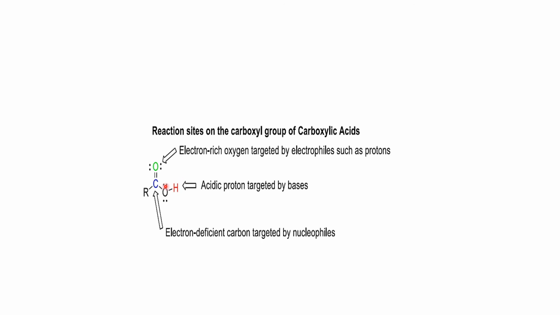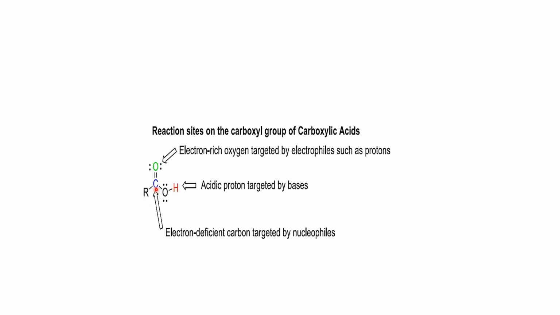This green oxygen is the electron-rich oxygen, where an electrophile could attack, such as if we have H positive, it prefers to attack here instead of there. This H is the acidic proton which is attacked by a base. It means this is the ideal position for an electrophile, and this is the ideal position for a base.